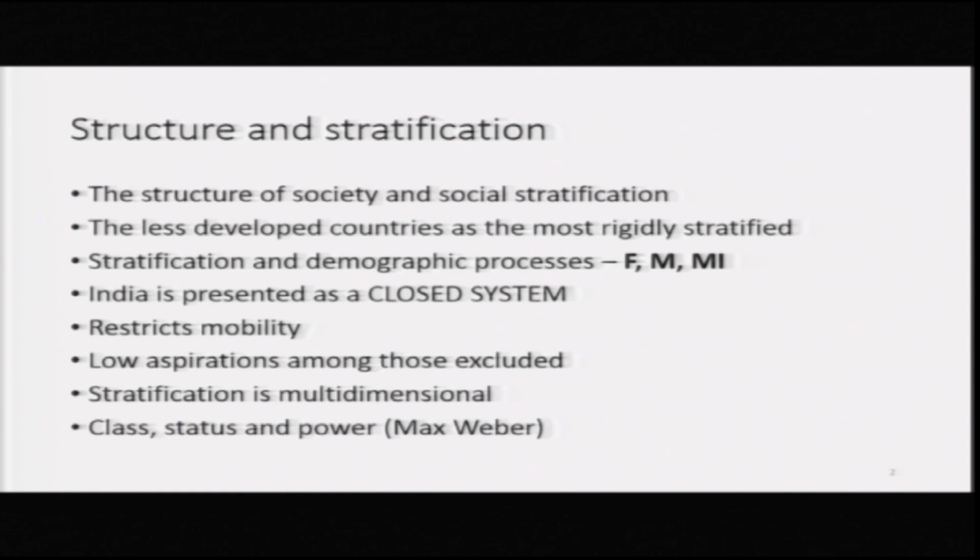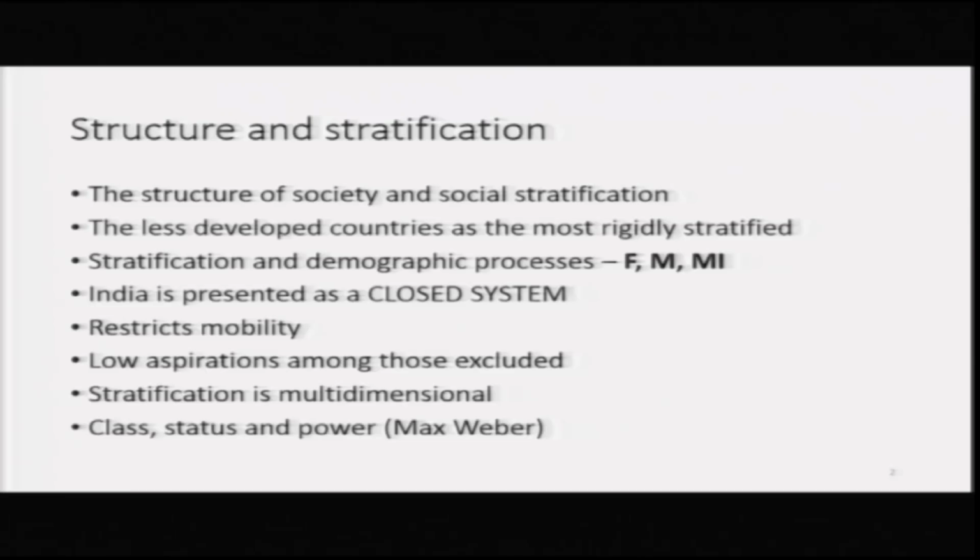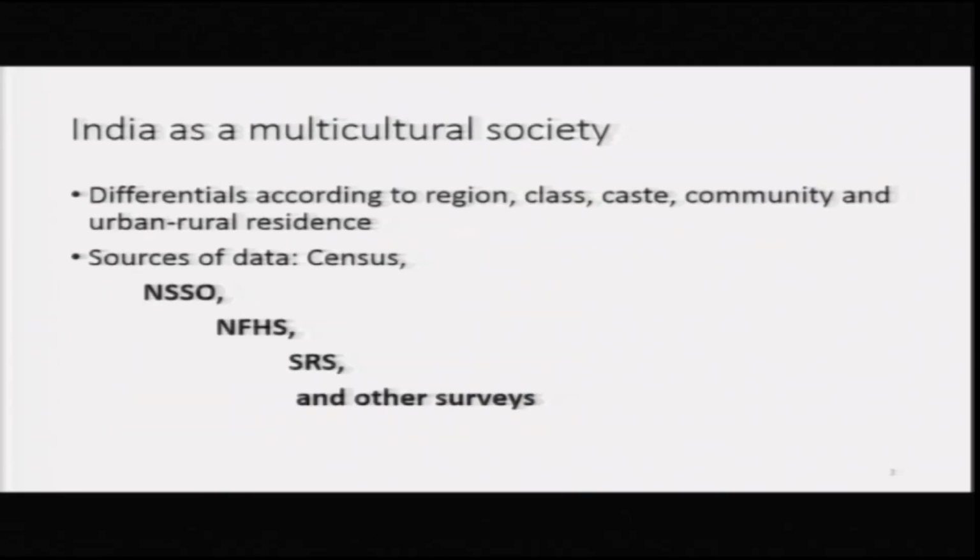When we connect stratification with demographic processes, we also learn that stratification is multidimensional. Poverty, deprivation, exclusion have several aspects: malnutrition, lack of decent housing, low income and other related factors, class, status and power, as Max Weber says. India is a multicultural society, no doubt.